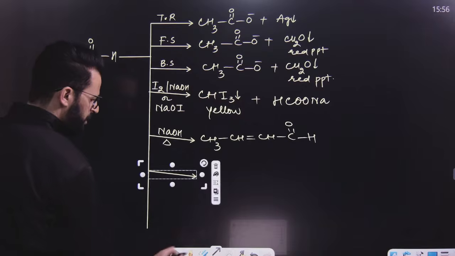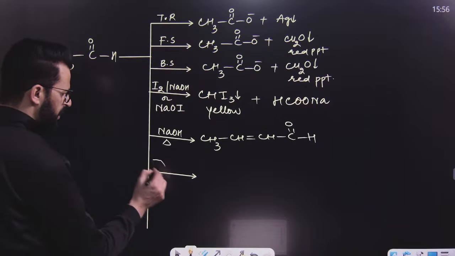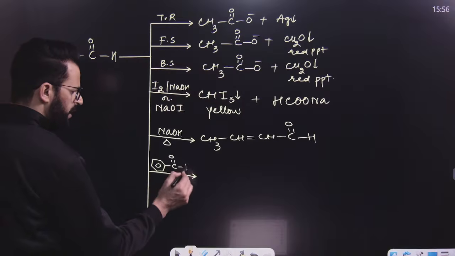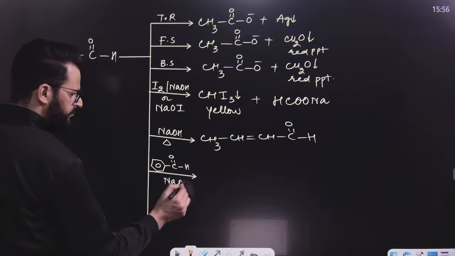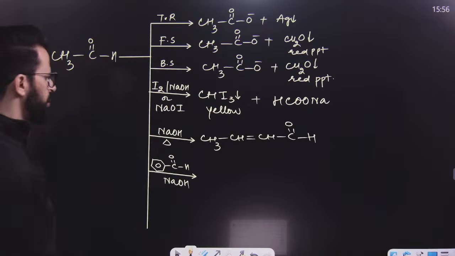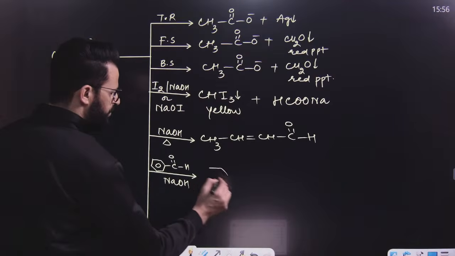Similarly, if the reaction of this aldehyde takes place with another different type of carbonyl compound, for example benzaldehyde, in basic medium, then this is known as crossed aldol condensation. So the product will be like this.